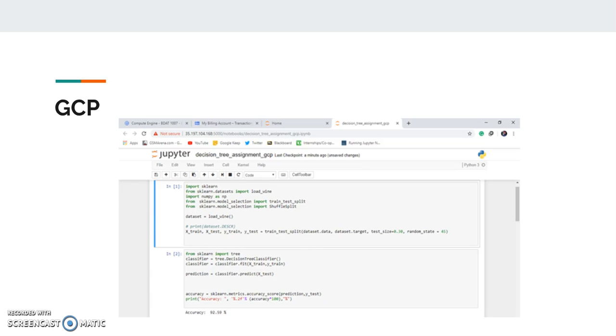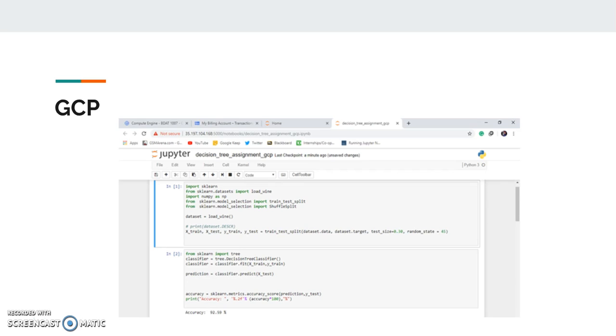And basically, we kept all of our parameters the same. Even for the cloud platform, the test size was 30% and the train size was 70. So we kept everything constant.